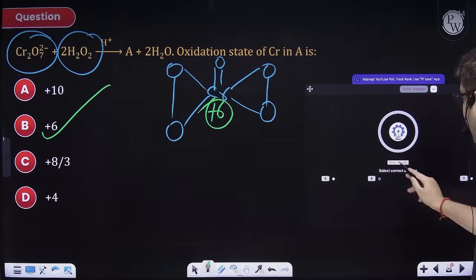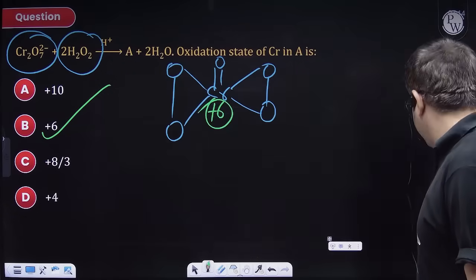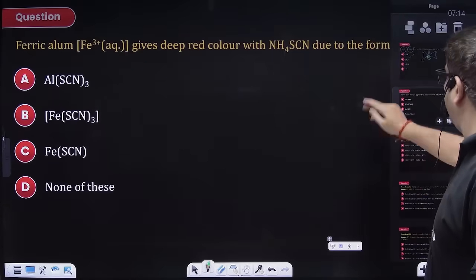So I hope I can see 100%. Chalo, the percentage is still decent, beta. It is around 70%. So I am happy.